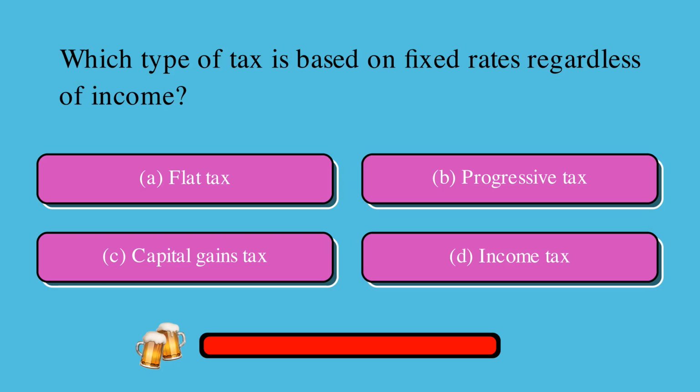Which type of tax is based on fixed rates regardless of income? Is it A, flat tax, B, progressive tax, C, capital gains tax, or D, income tax? The correct answer is A, flat tax.